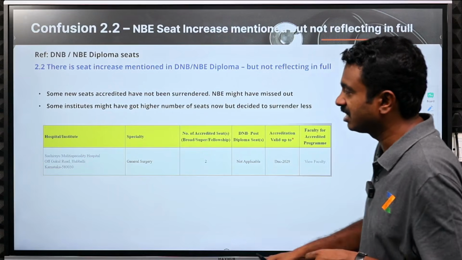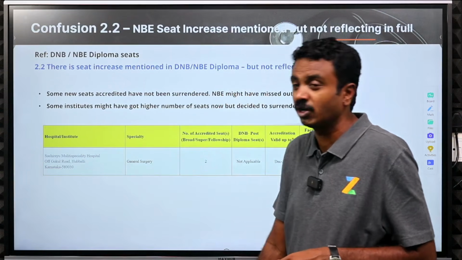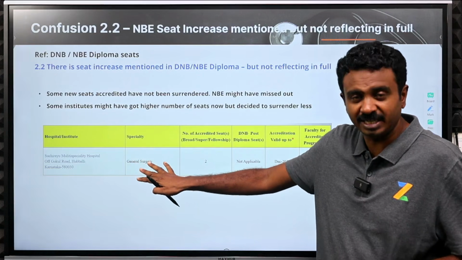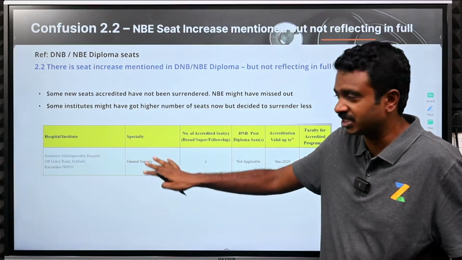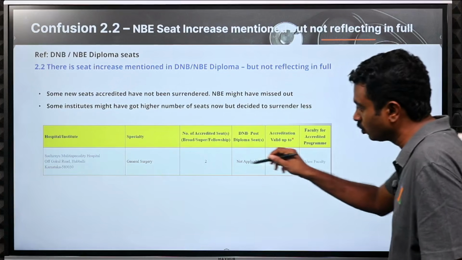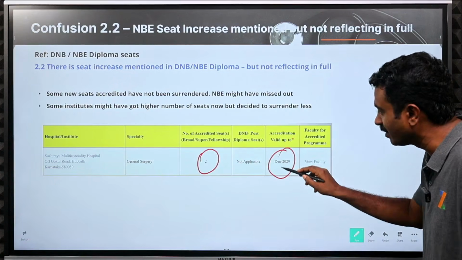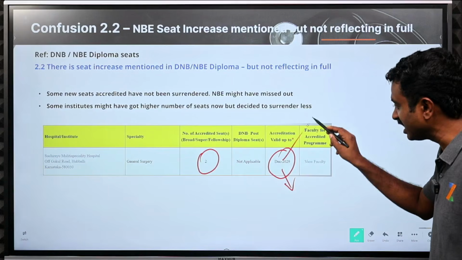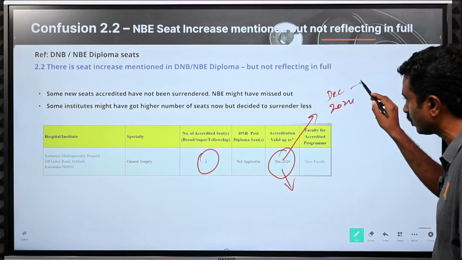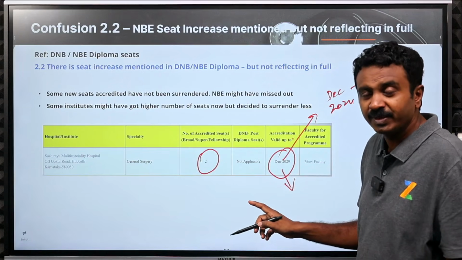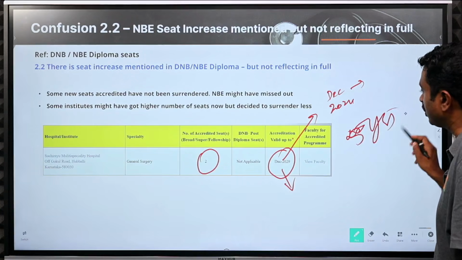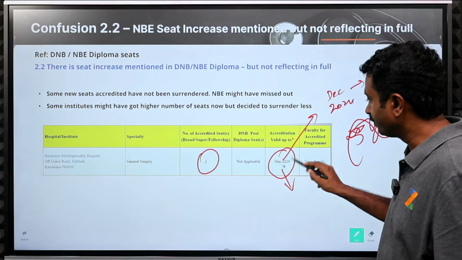For instance, let us take this institute, Srishirayu Multi-Speciality Hospital. This is definitely there in the seat matrix, in the accreditation portal. You go to the accreditation portal, select this institute, select DNB General Surgery, you will see 2 seats, and it will say till December 2029. Anything that says December 2029 means they got their accreditation in December 2024, new seat here, and they are extended till December 2029. 5 years without anything, they can run the program.